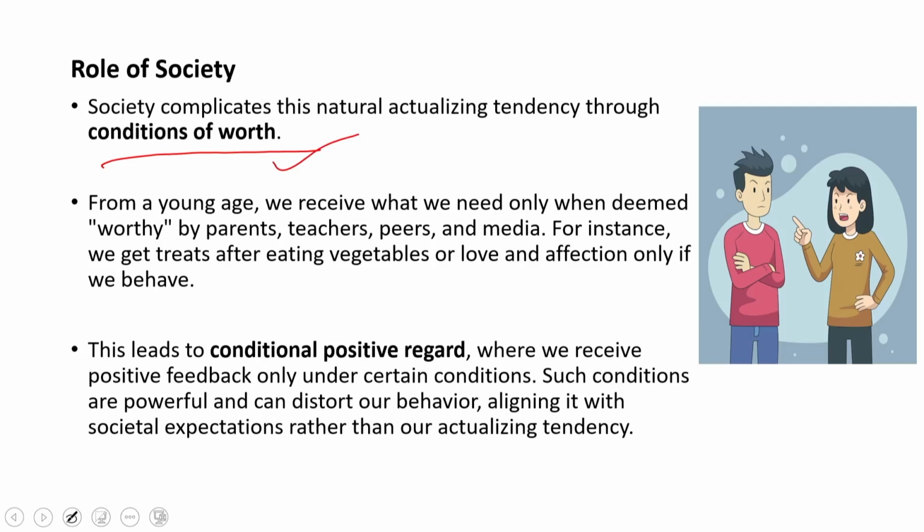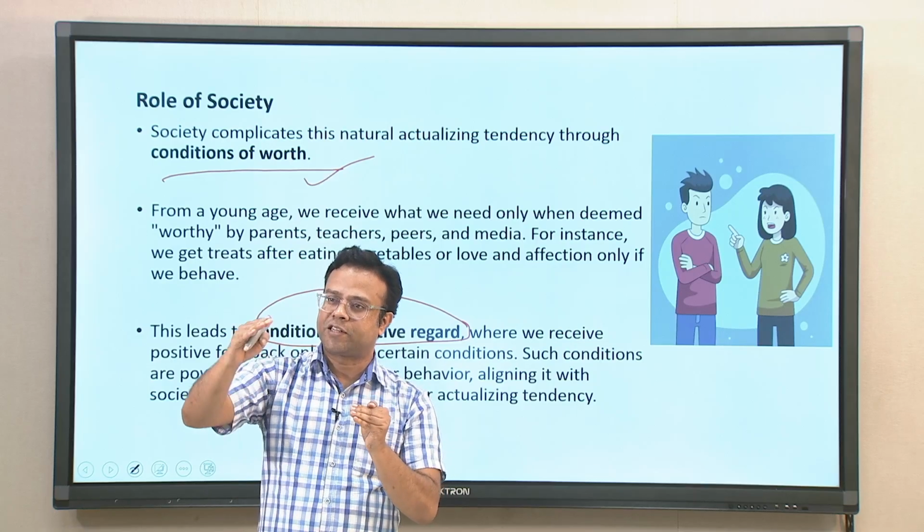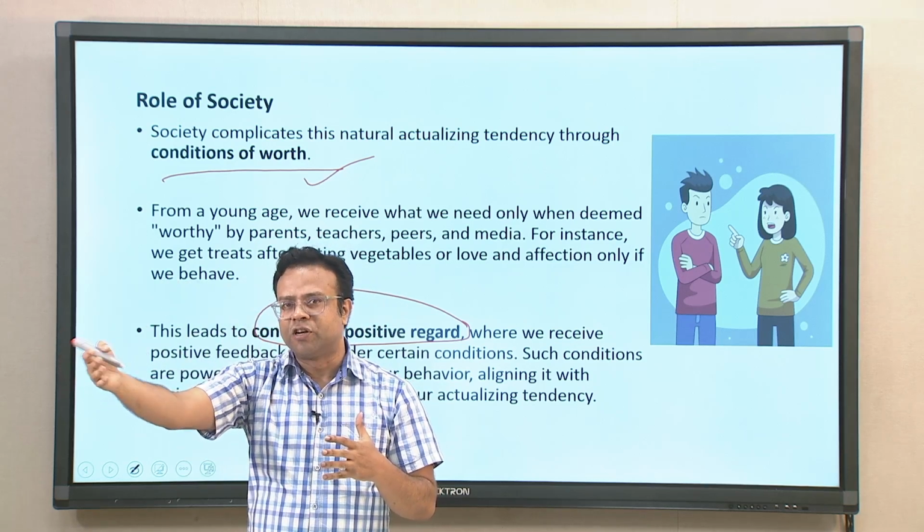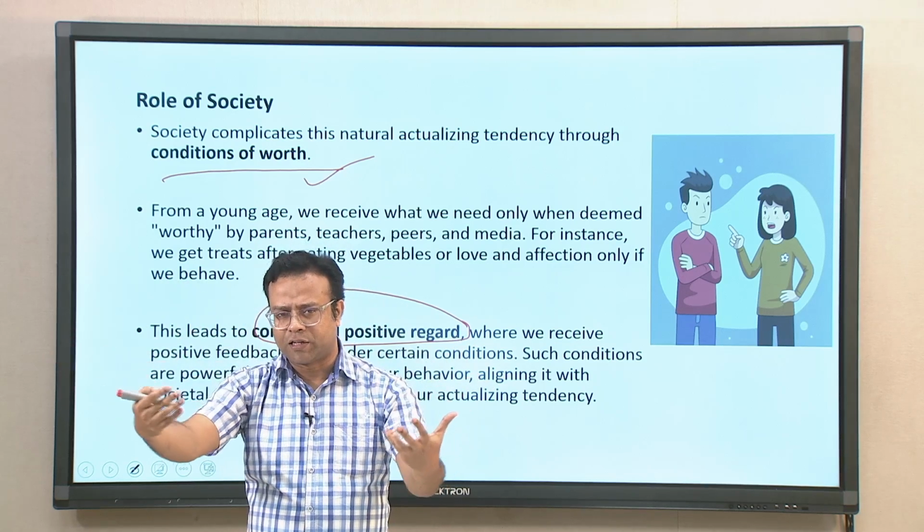Now these conditions of worth lead to conditional positive regard. So now in the human world we get positive regard, like love and affection, only when we fulfill certain criteria. Parents will give love to their children, although we love to believe that parental love is unconditional, but that can also be conditional in many cases, because parents also expect that the child should follow certain things, only then they get love and affection. Similarly, it goes for all the other people.